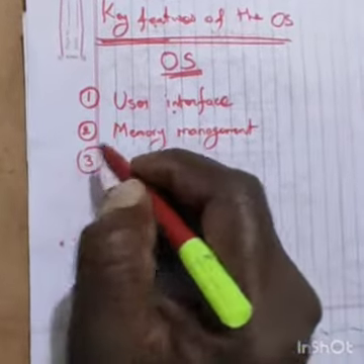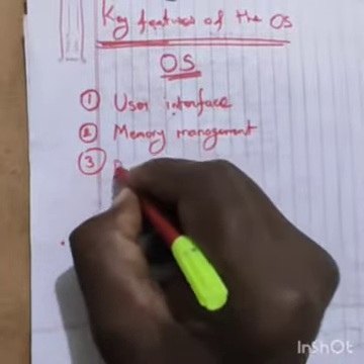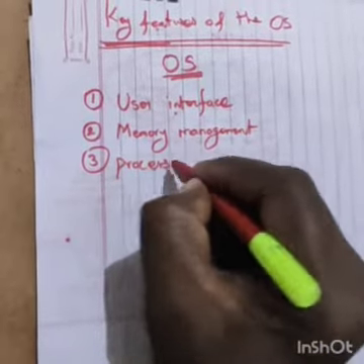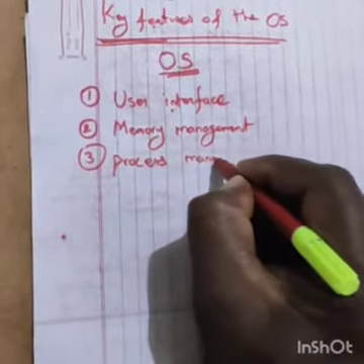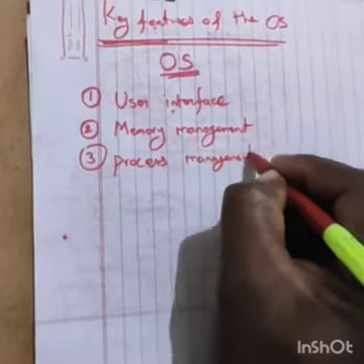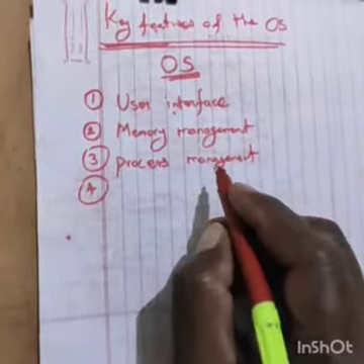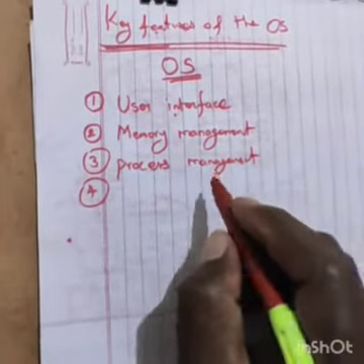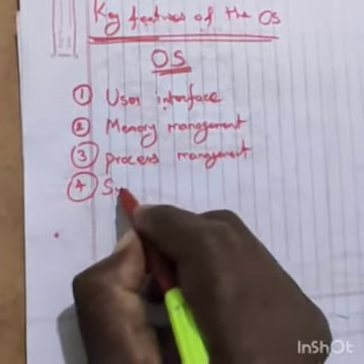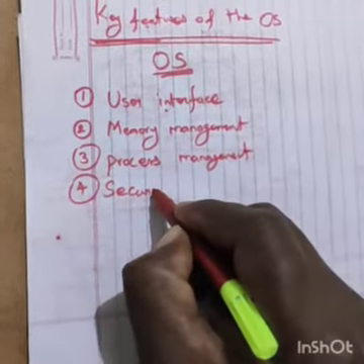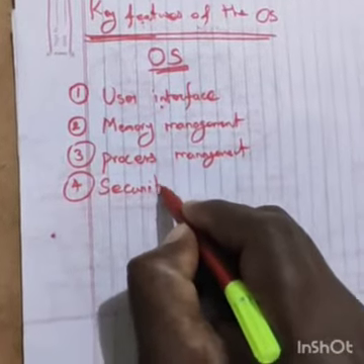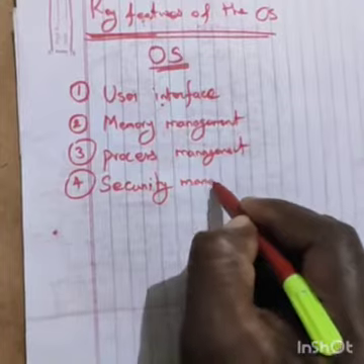Then third one, process management. Then fourth one, security management.